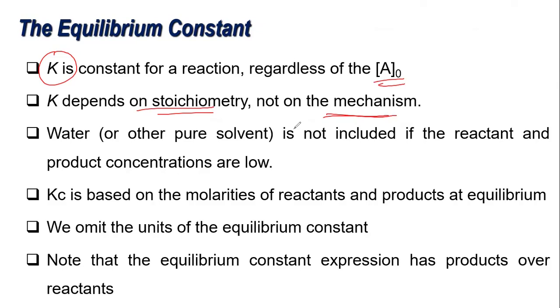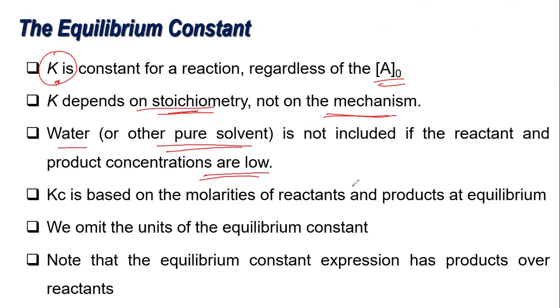Mechanism is when we talk about how the product is formed. It doesn't talk about that, but about how much product is formed. That's stoichiometry. So your K constant is a value that follows stoichiometry, not how the products are reached in your chemical reaction. Now take note that water or other pure solvent is not included if the reactant and product concentrations are low. So they are not considered part of your K expression.